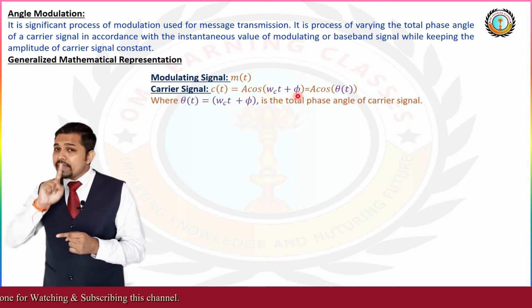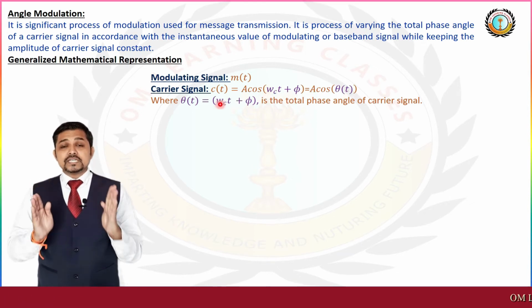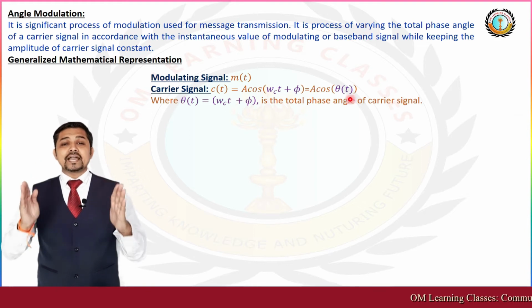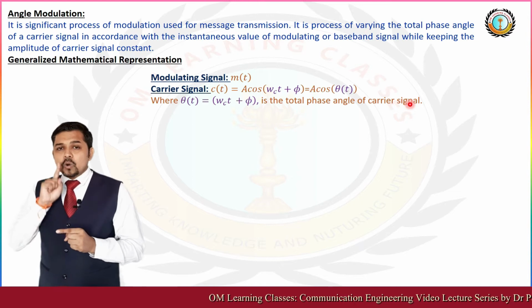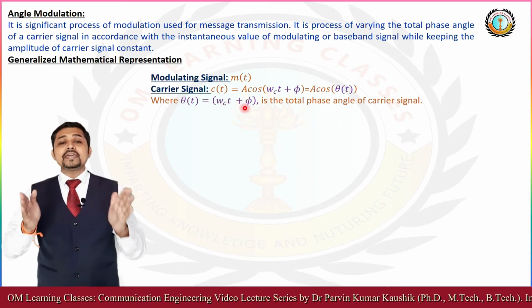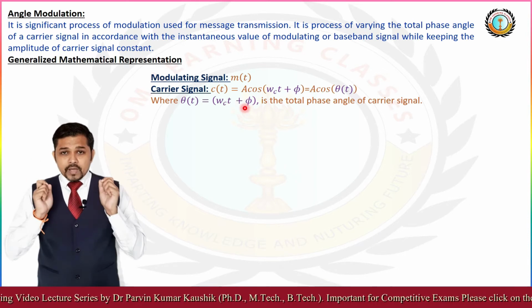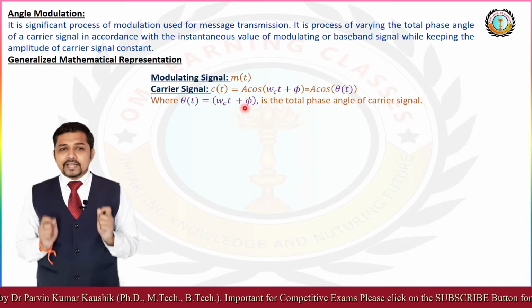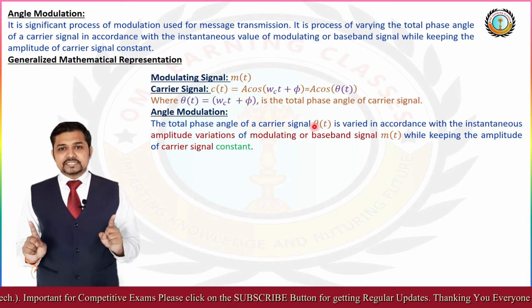Very important: omega_c t + phi is equal to theta(t), which is the total phase angle of the carrier signal.